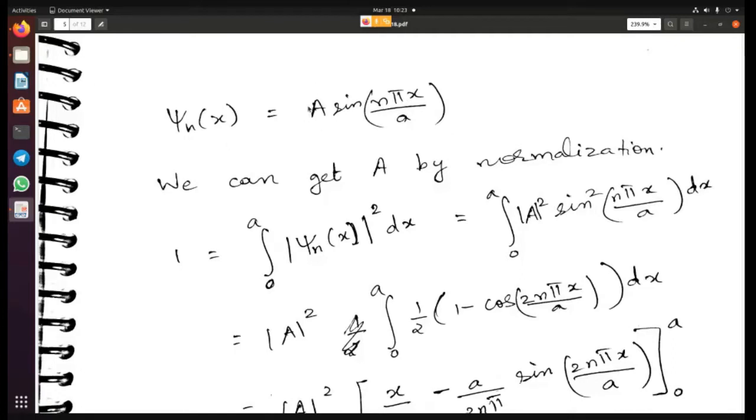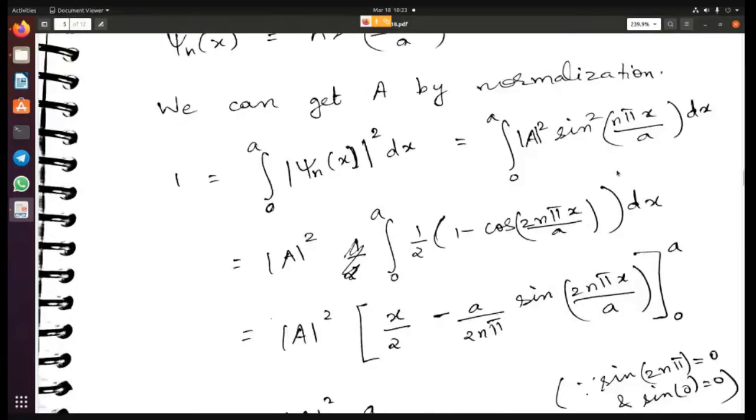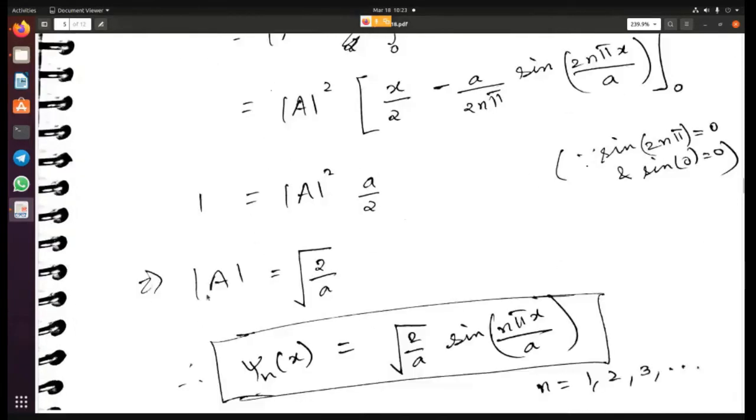The way that we can find A is by normalizing this wave function. I've shown the calculation here, but you can do it yourself. If we normalize this wave function, your A is going to turn out to be root of 2 by a. So the wave function is basically root of 2 by a into sine of n pi x by a. So this is your wave function, and of course n can take values 1, 2, 3, etc.